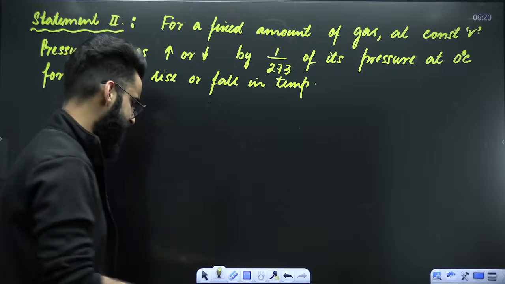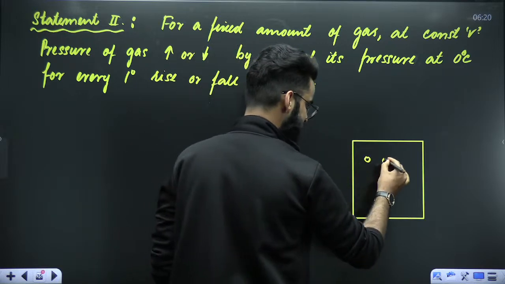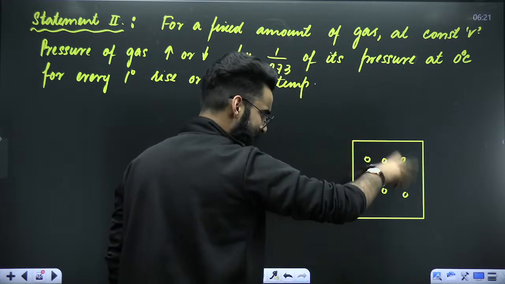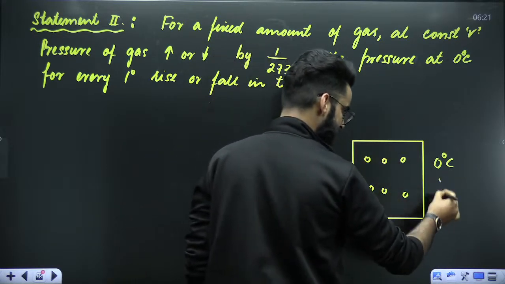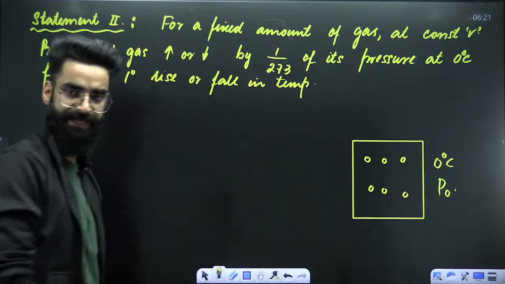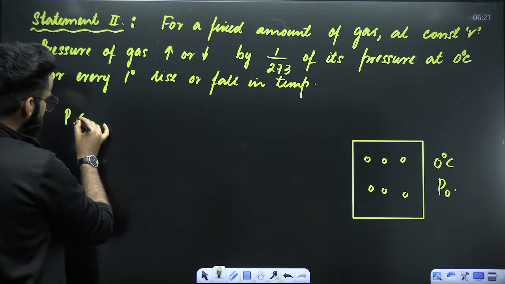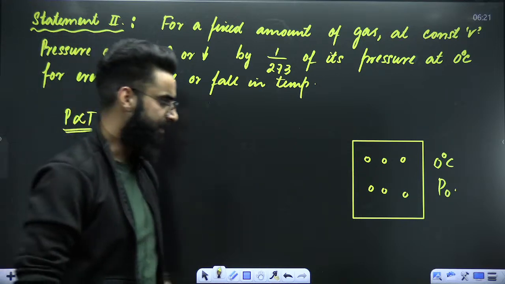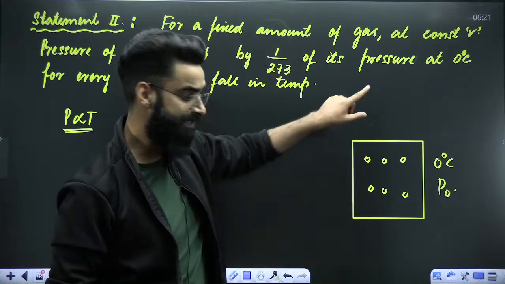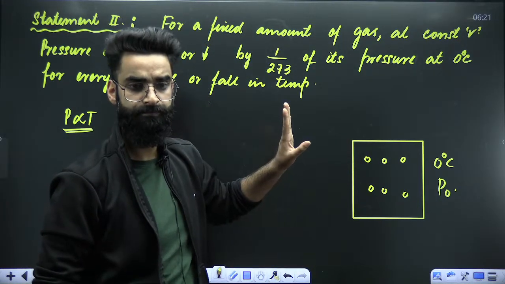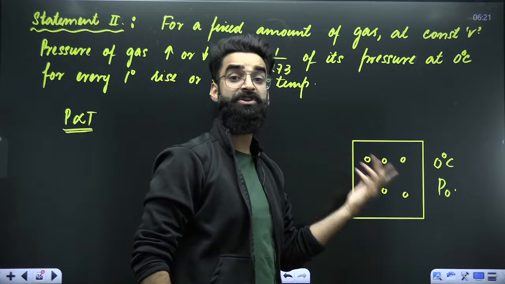What does it mean? Again, we are going to explain it in a similar manner. Imagine that this is the container, and these are the gas molecules in the container. Let's imagine that the gas is right now at 0 degree centigrade. When the gas is kept at 0 degree centigrade, the pressure of the gas is P0. A few minutes back, we saw that pressure of the gas is directly proportional to temperature. If you increase the temperature of this gas, what will happen to its pressure? Pressure will increase.